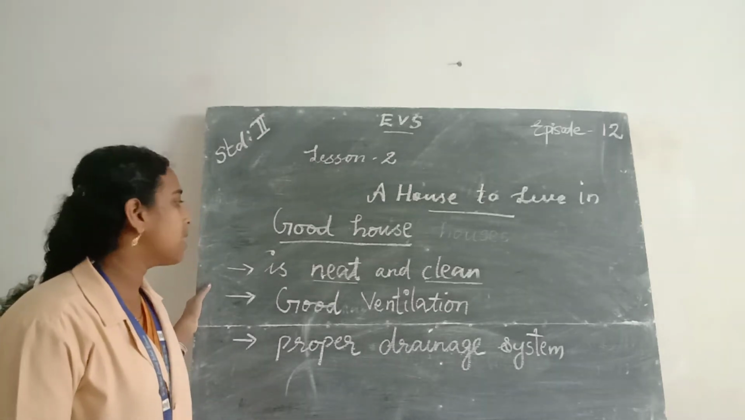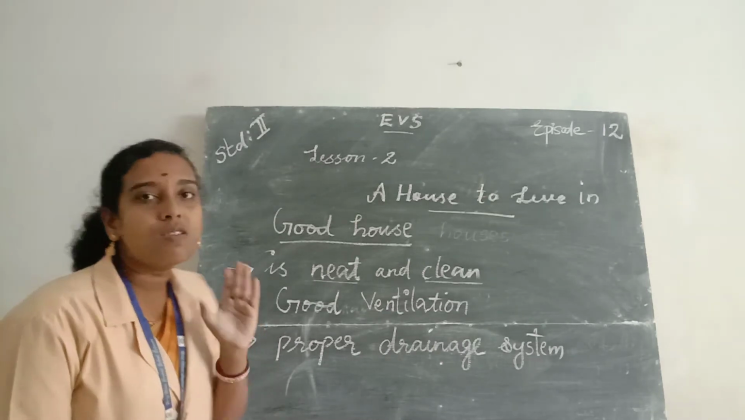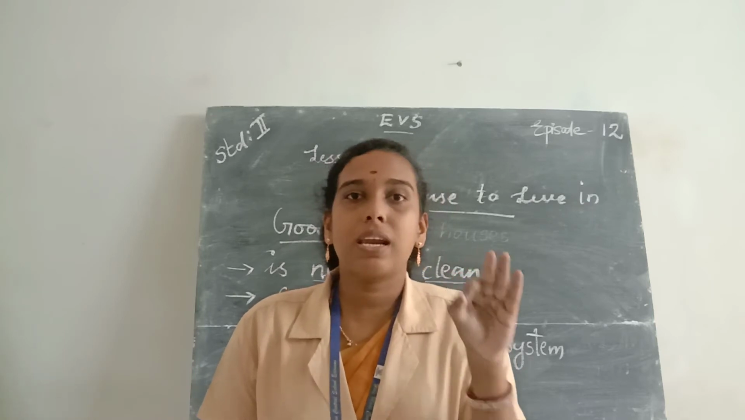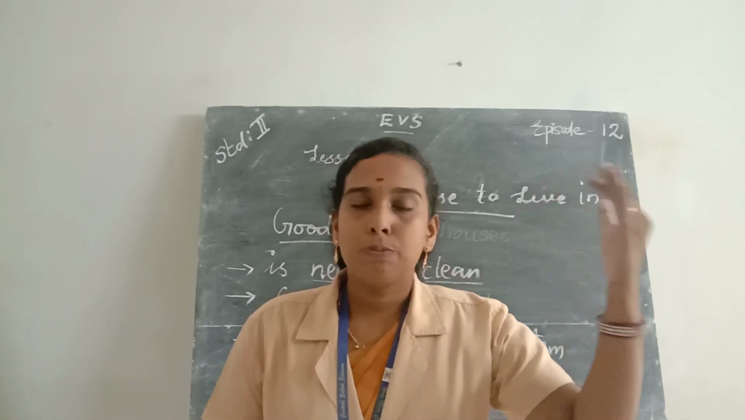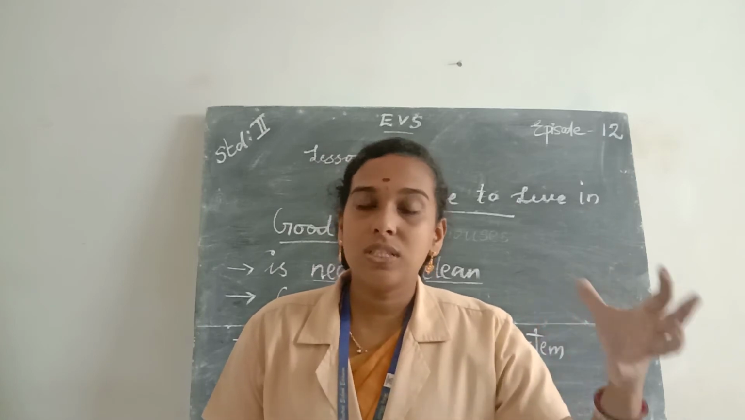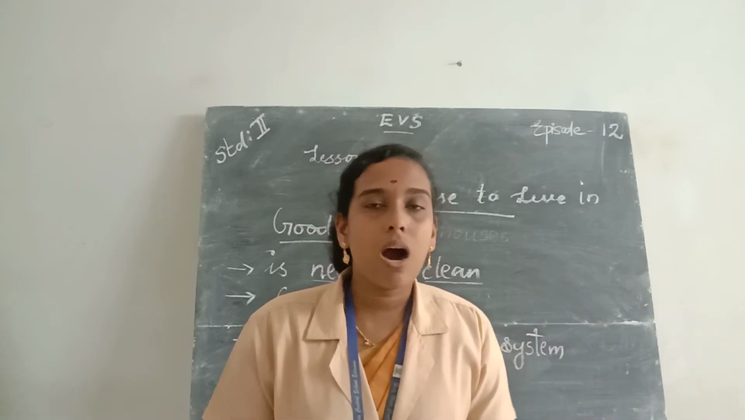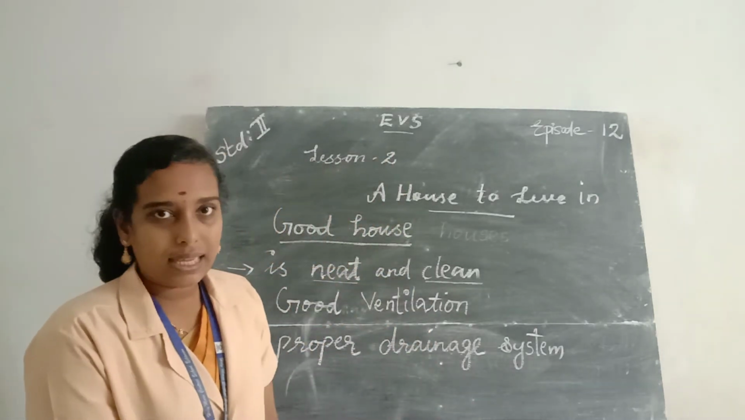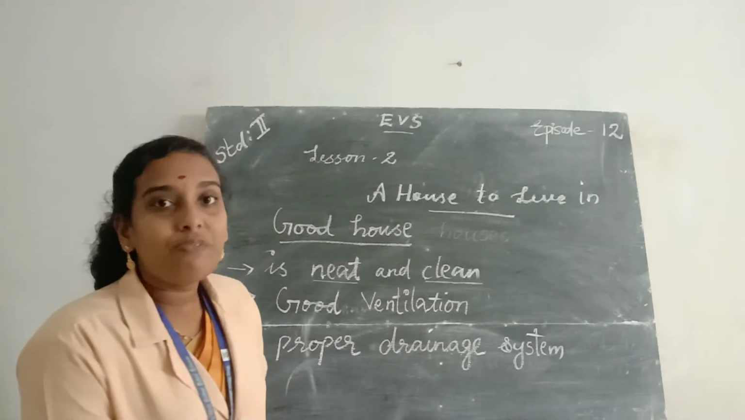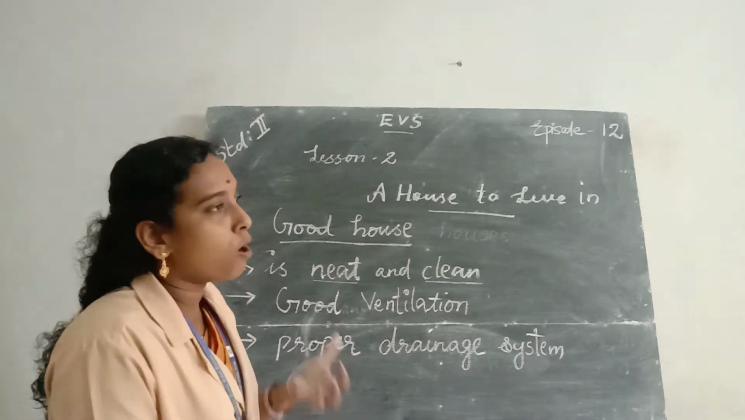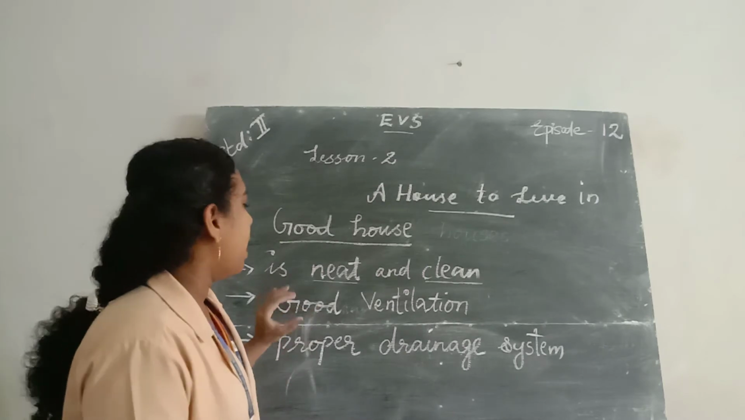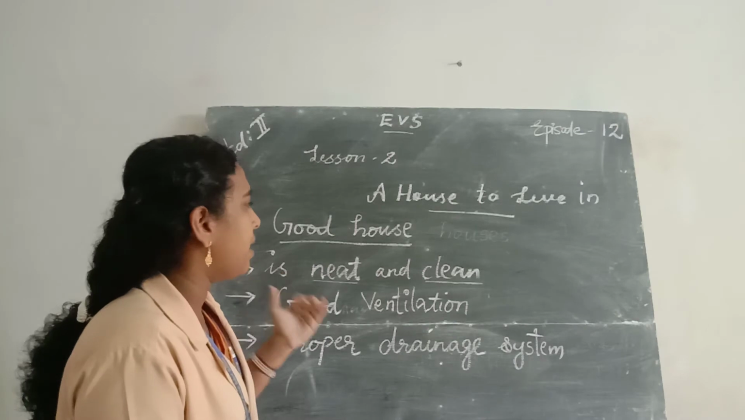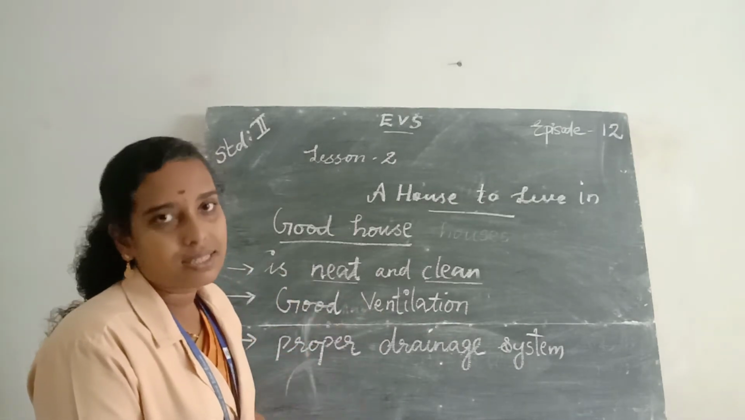So a good house has the following features. A good house is neat and clean. We should keep our house neat and clean by removing the spider webs regularly, and we should sweep and mop our house floors daily. Then the next one, good ventilation. Good ventilation means a house has proper windows and doors that help in the entry of enough fresh air and sunlight.